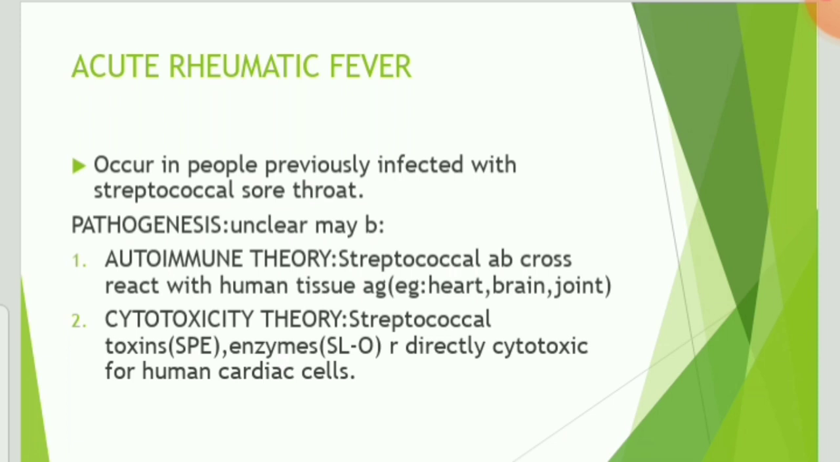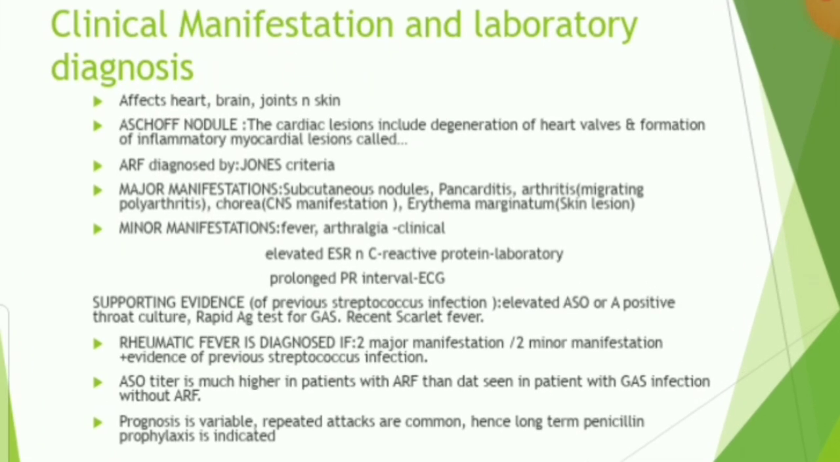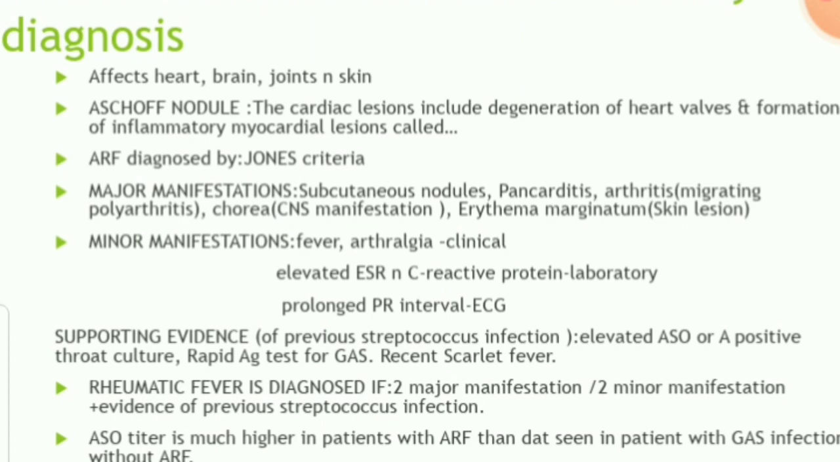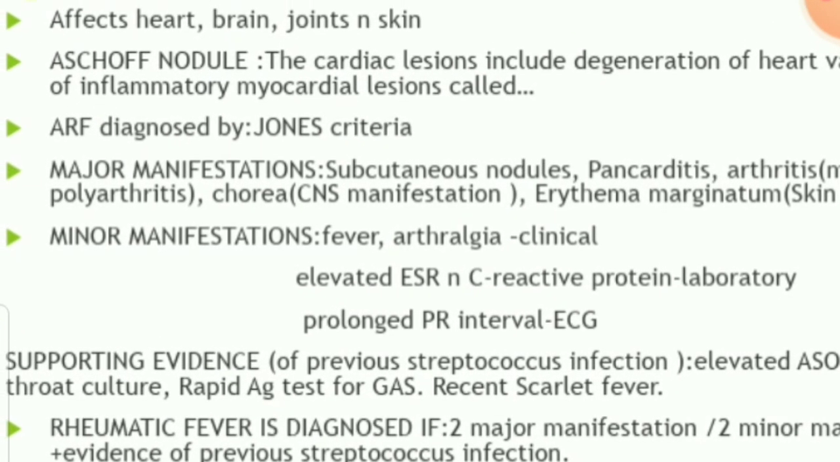The autoimmune theory is that streptococcal antibodies cross-react with human tissue antigens of the heart, brain, and joints and cause acute rheumatic fever. The cytotoxicity theory is that streptococcal toxins and enzymes are directly cytotoxic to human cardiac cells. Clinical manifestations and laboratory diagnosis: acute rheumatic fever affects the heart, brain, joints, and skin. Aschoff nodule is the cardiac lesion, which includes degeneration of the heart valve and formation of inflammatory myocardial lesions.